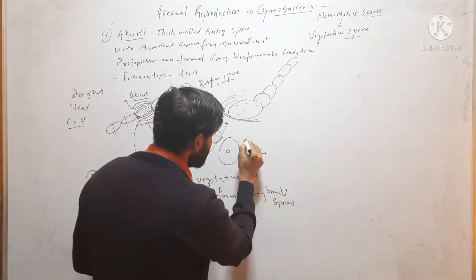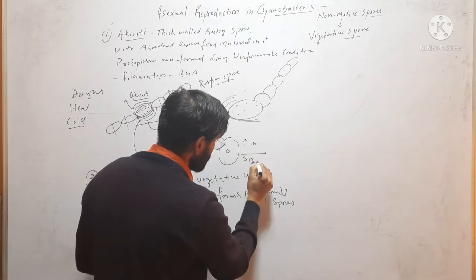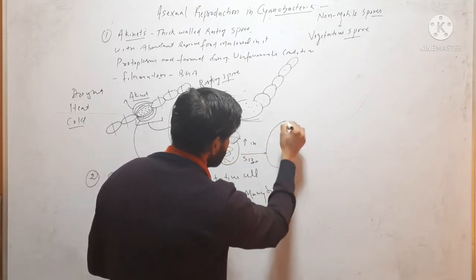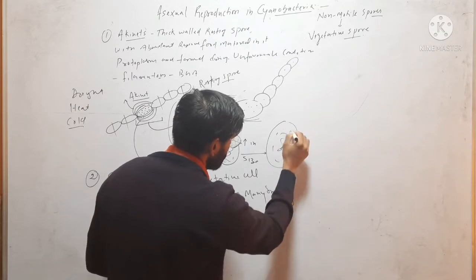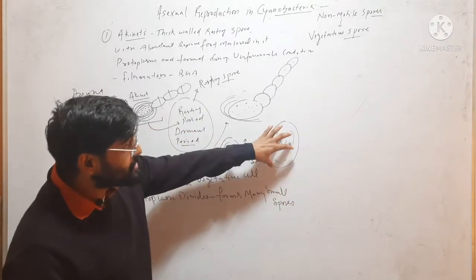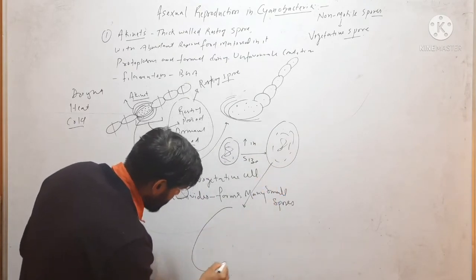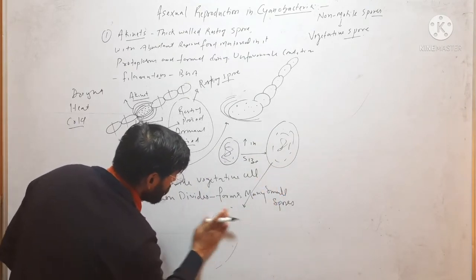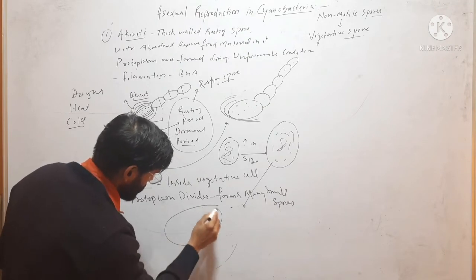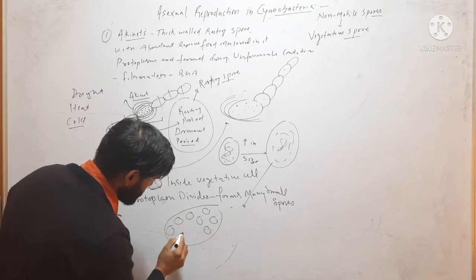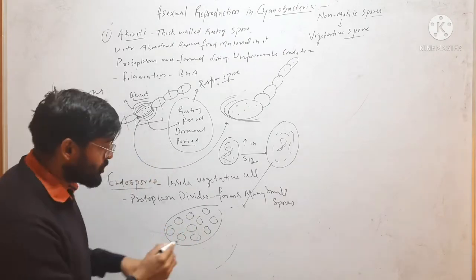First, it will increase in size. Then all of its protoplasm will divide into small cells which act as spores.